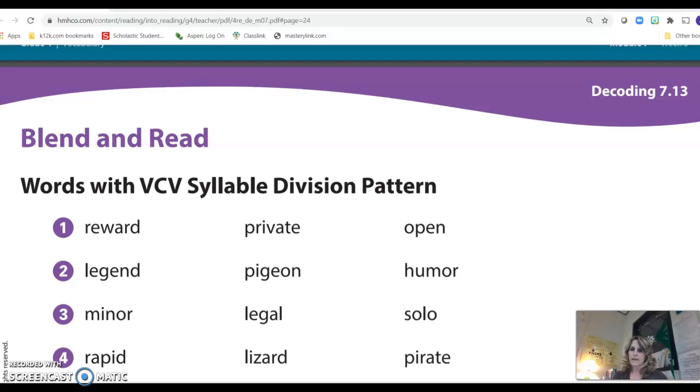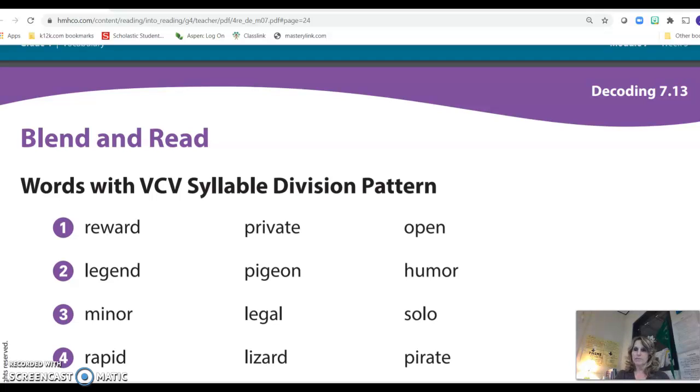The next one, humor. Listen to that sound. Hue, you. Not huh, but you. Humor. On that one, you're going to put the line after the U. Now, this is an example of how you break apart syllables in words and what the patterns are.